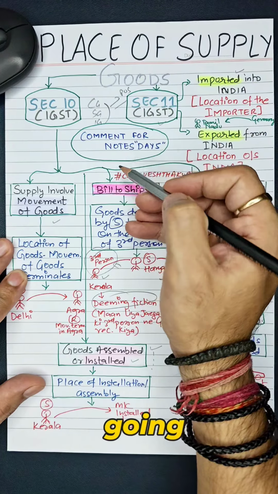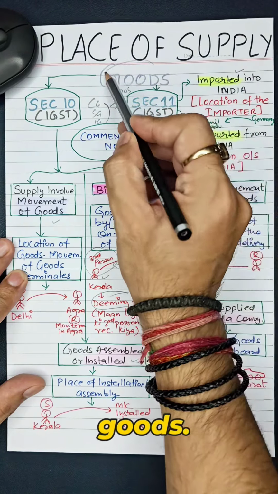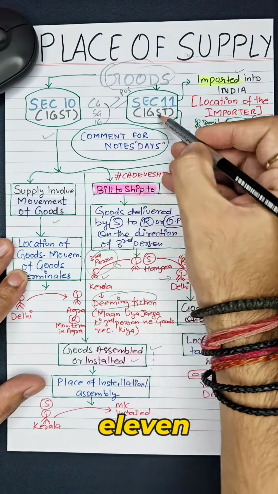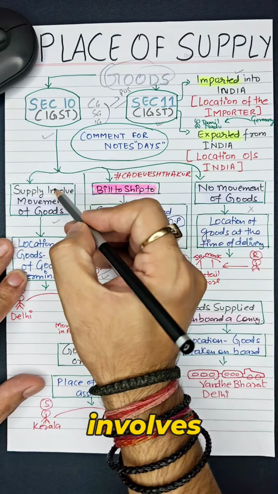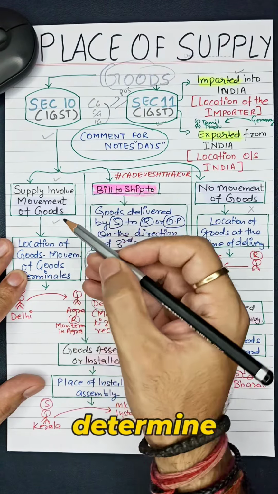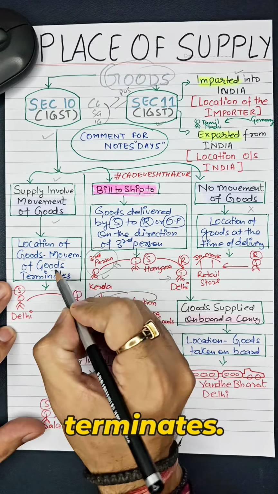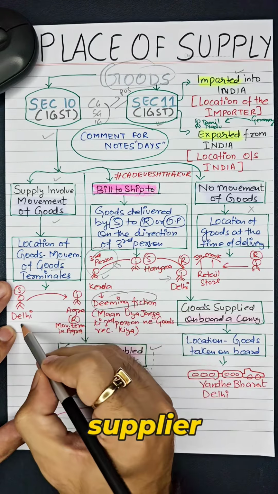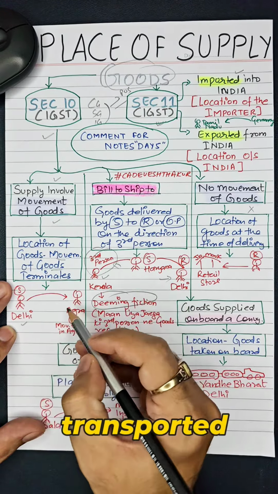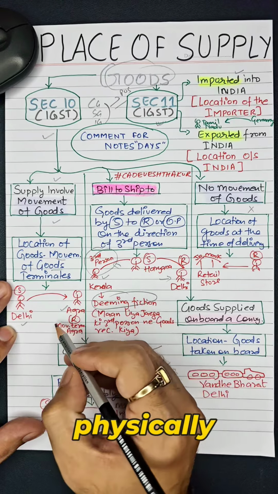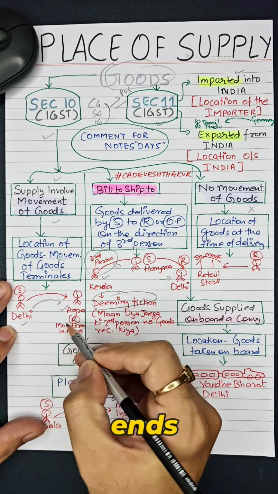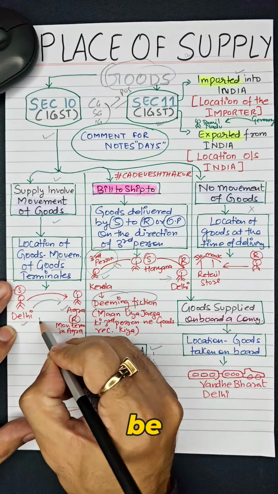On day 5, we are going to discuss place of supply in case of goods, which is covered under sections 10 and 11 of the IGST Act. When a supply involves movement of goods, how do we determine the place of supply? It's the location where the movement of goods terminates. For example, the supplier is in Delhi and the goods are transported to the buyer in Agra. Since the goods physically move and the movement ends in Agra, the place of supply will be Agra.